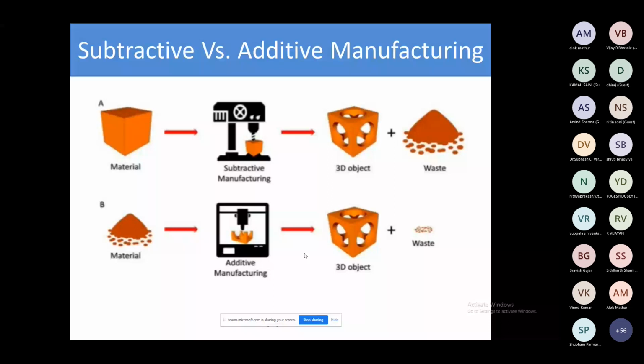just trying to make this one slide to understand the difference between the additive manufacturing and subtractive manufacturing process. So you can say this is the raw material, right? We can do some machining process, and we have the object and some wastage is there. So lots of wastage is there in the traditional manufacturing process. And talking about additive manufacturing, you have the raw materials, additive processing, any process we can add here, and we have the object and very little amount of waste, or sometimes we need to do some post processing, right?